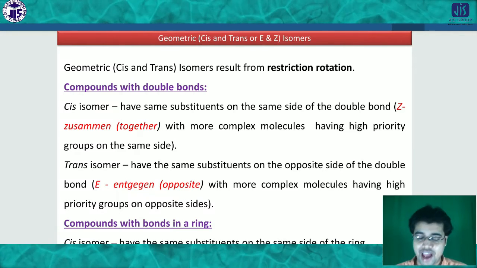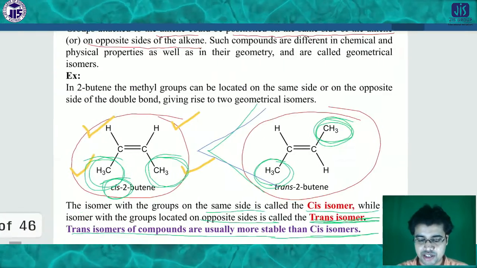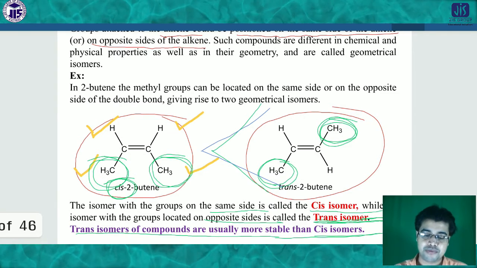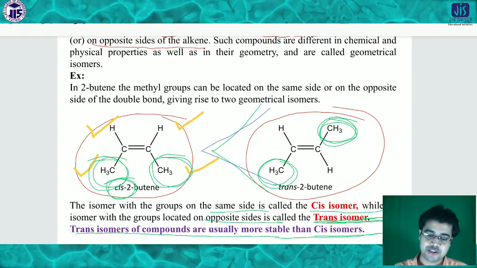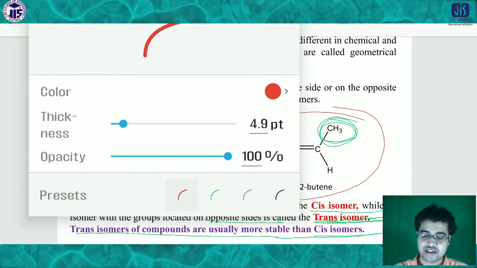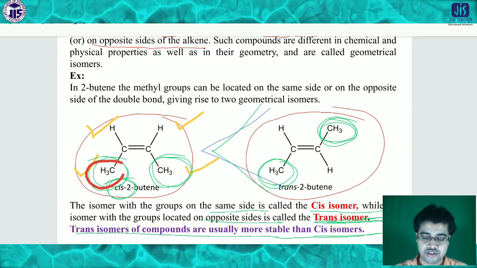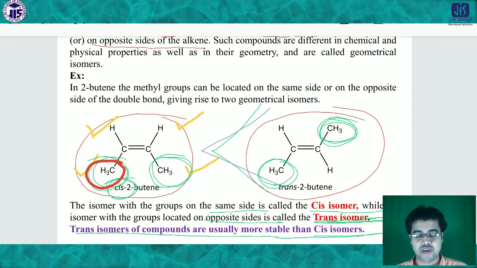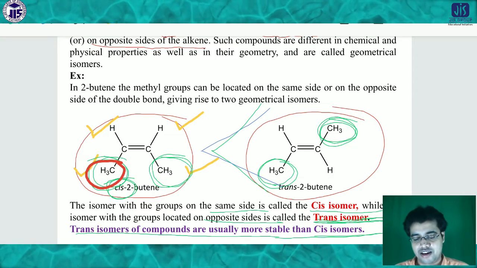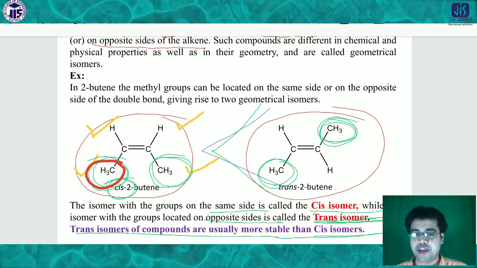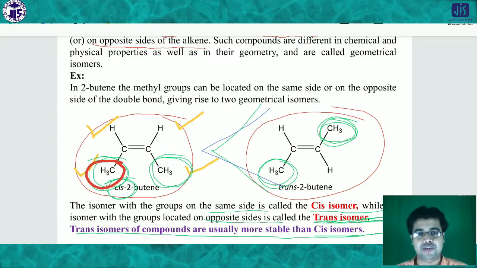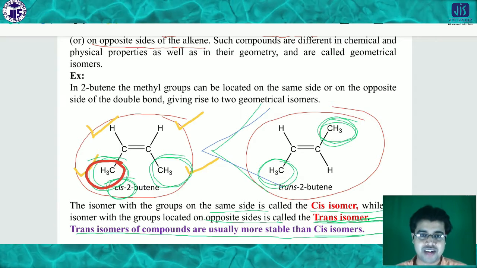But what if, in the previous example, in place of CH3 there is C2H5? Here, if C2H5 exists, then one is CH3 and the other is C2H5. Then how can we identify in a proper way whether this is the same side or the opposite side?